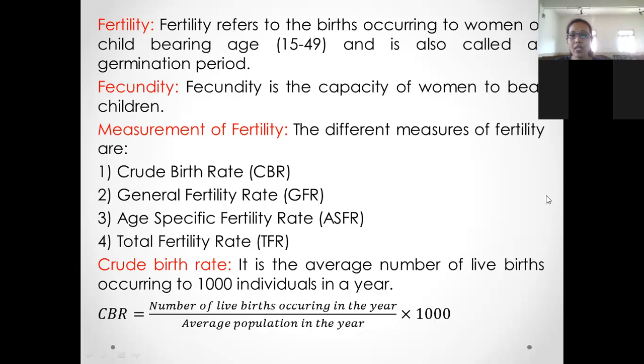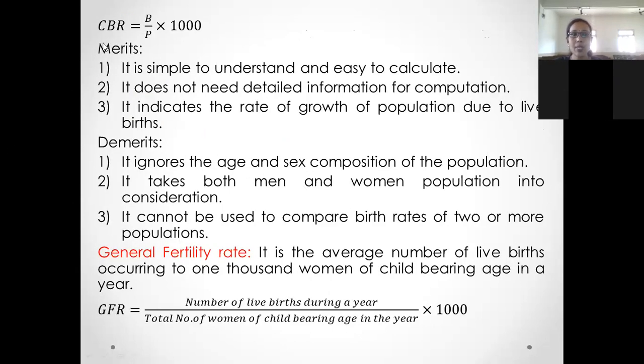So in CDR we consider number of deaths. We have to take the total of number of deaths. In case of birth rates, we have to take total of births, total number of live births. So CBR, in short, equals B divided by P, multiplied by 1,000, where B is births and P is average population.